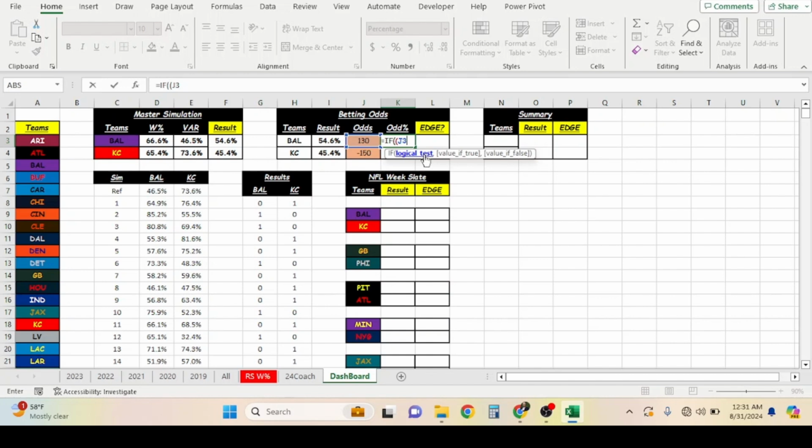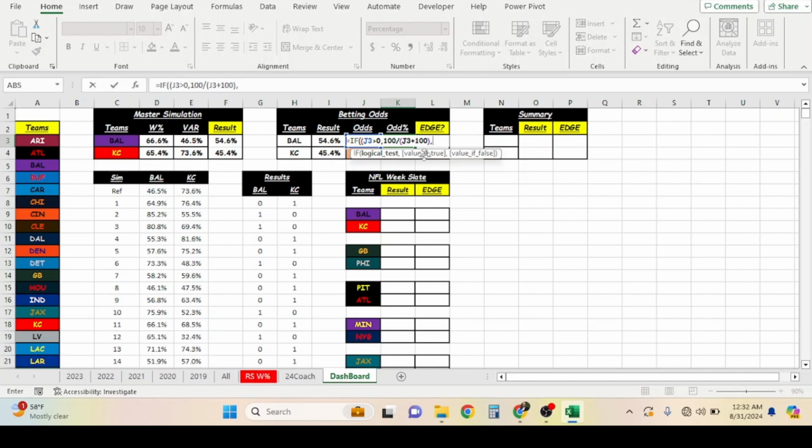It's the equation that takes American odds and translates them into implied odds. Copy the formula. The formula is hard to learn. I mean, you have to have years of experience, whether in betting or just coming across this formula over and over again, to understand it. But this is why we have Excel. This is what we're trying to accomplish, basically whether we have an edge or not.